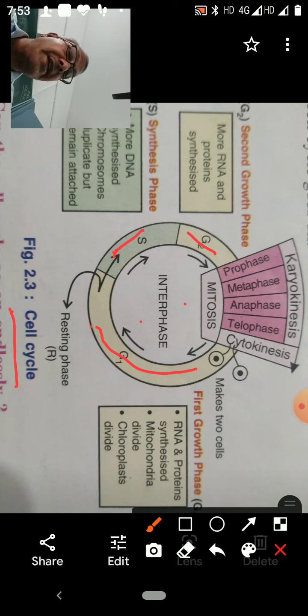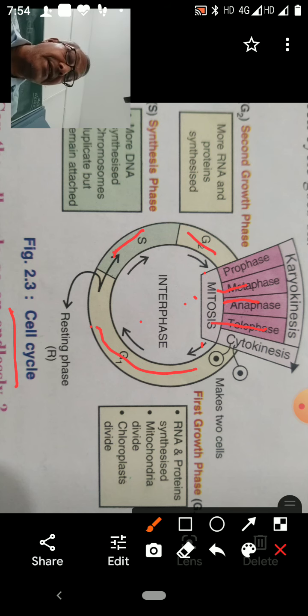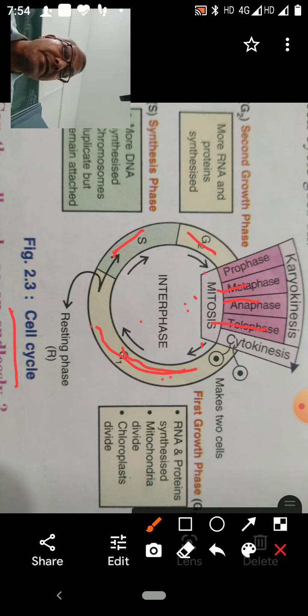Mitosis is divided into karyokinesis and cytokinesis. Karyokinesis is the division of the nucleus and cytokinesis is the division of the cytoplasm. Karyokinesis is further divided into prophase, metaphase, anaphase and telophase. So children, you have to study that in the cell cycle there are two phases, interphase and M phase. Interphase is divided into the first growth phase, synthesis phase and second growth phase.